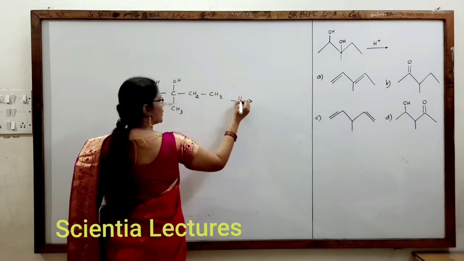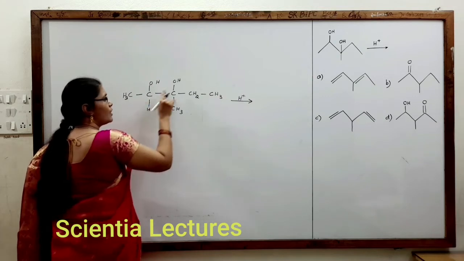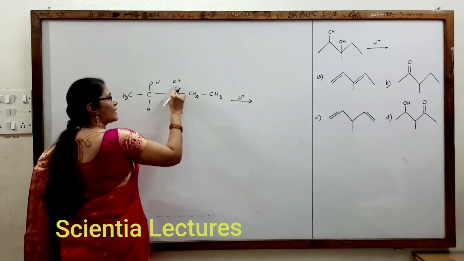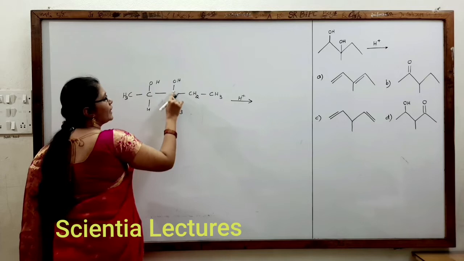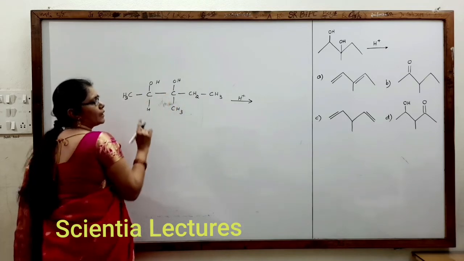Of course, a tertiary carbocation is more stable than a secondary carbocation. So OH will be removed from this carbon only, because when it loses OH here we will get a tertiary carbocation, but here we would get a secondary carbocation.